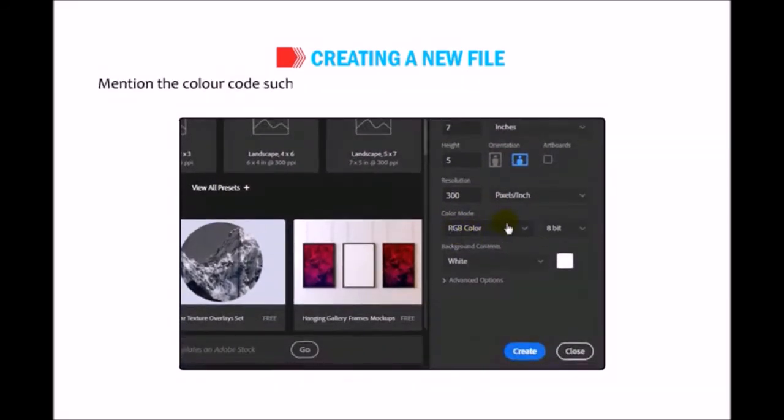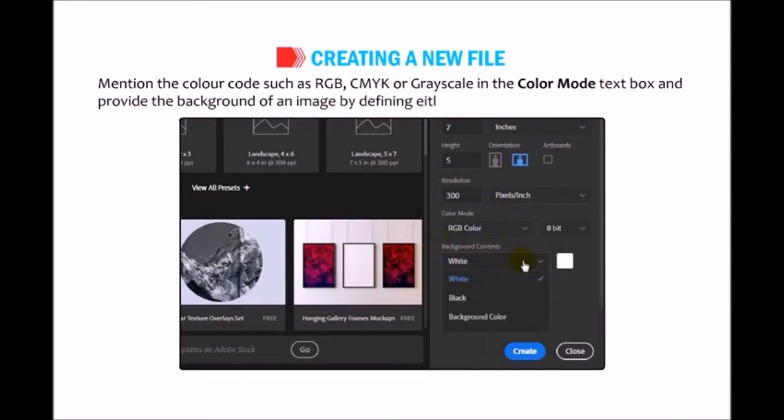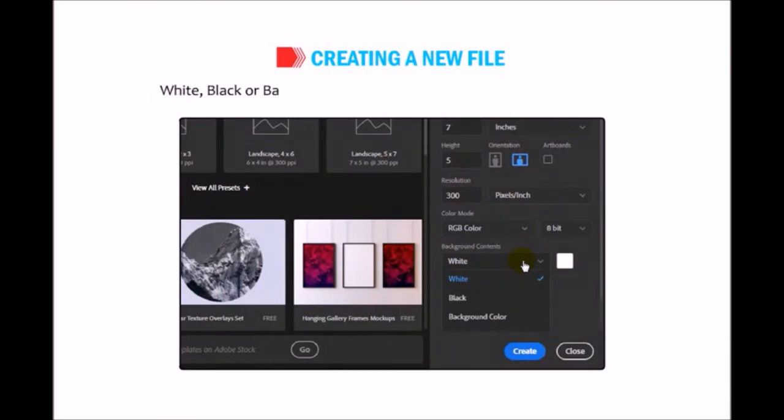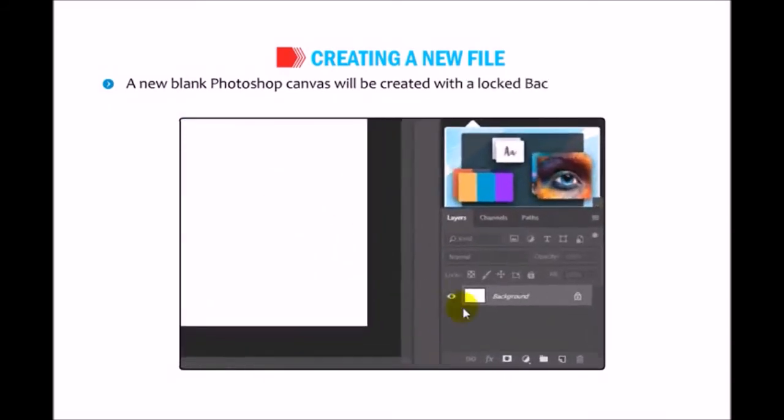Mention the color codes such as RGB, CMYK or grayscale in the Color Mode text box and provide the background of an image by defining either of the three options: white, black or background color in the Background Contents section. Click on the Create button. A new blank Photoshop canvas will be created with the locked background layer in the Layers panel.